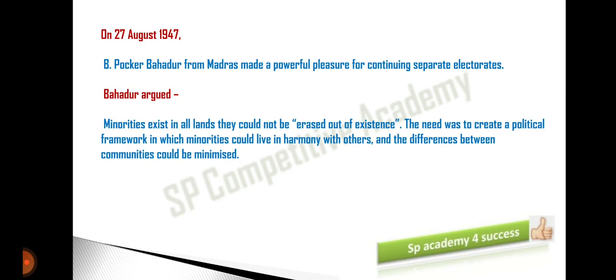On what basis was he making this request? What he is saying is that minorities exist everywhere, and there is a need to create a political framework for these minorities so that they can live in harmony with others. The difference between the communities will be minimized. This was his concept.